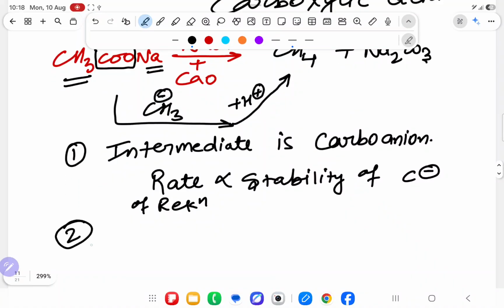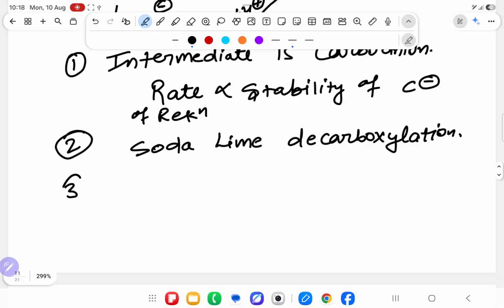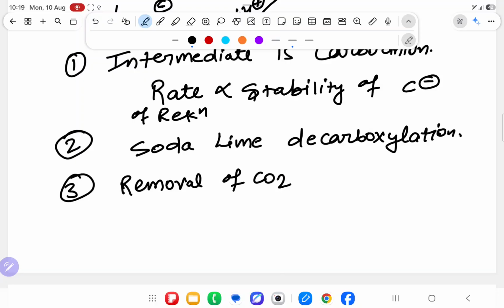Second important point I will write: the name of this reaction is soda lime decarboxylation. Third, in this reaction there is a removal of carbon dioxide.